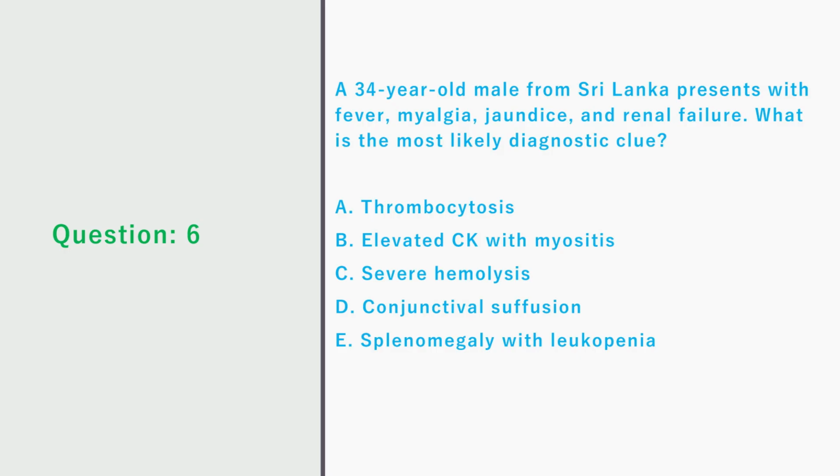Question 6. A 34-year-old male from Sri Lanka presents with fever, myalgia, jaundice, and renal failure. What is the most likely diagnostic clue? A. Thrombocytosis. B. Elevated CK with myositis. C. Severe hemolysis. D. Conjunctival suffusion. E. Splenomegaly with leukopenia.